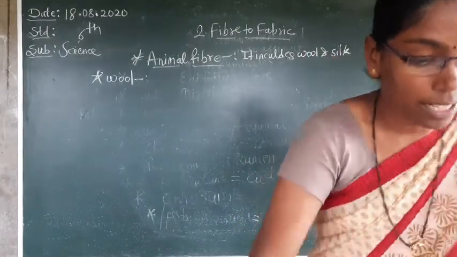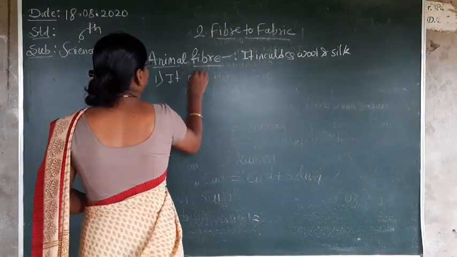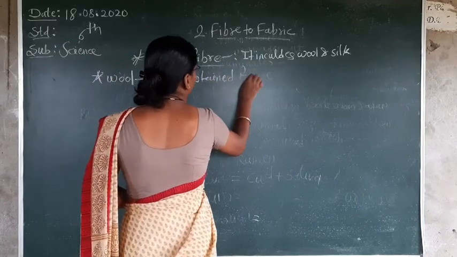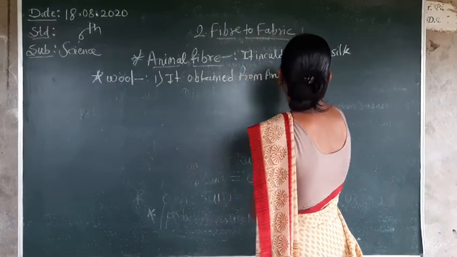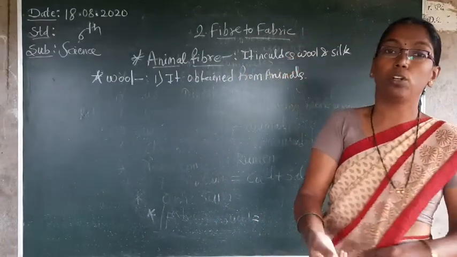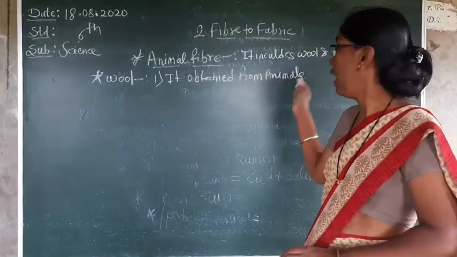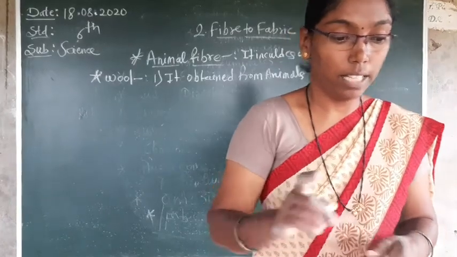First point I will write here. It is obtained from animals. Only this much is enough. When you write in your paper or notebook, you can write it in detail. It comes from animals like sheep, deer, rabbit, etc.